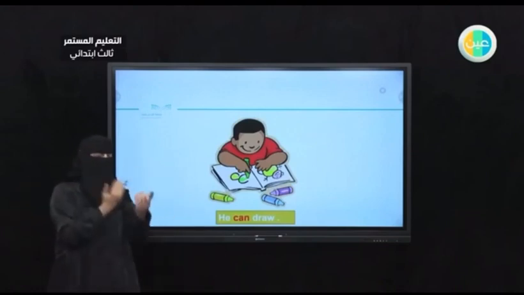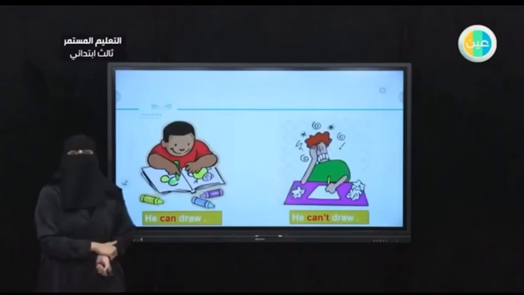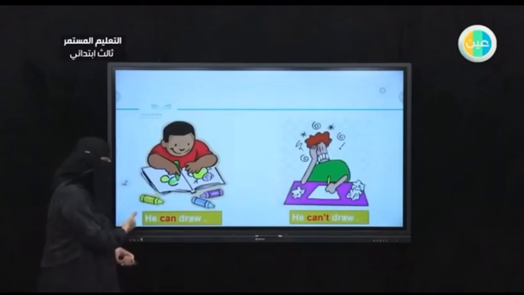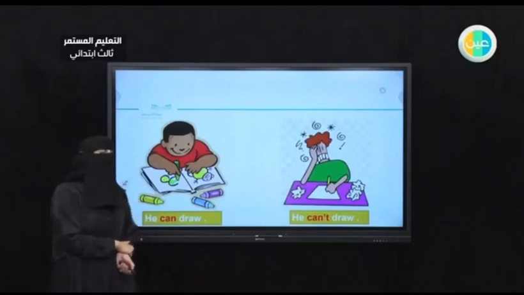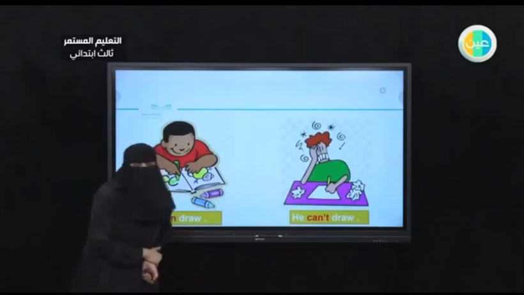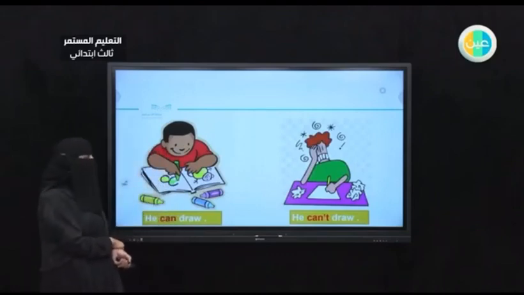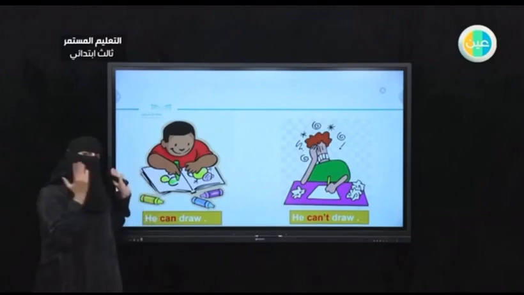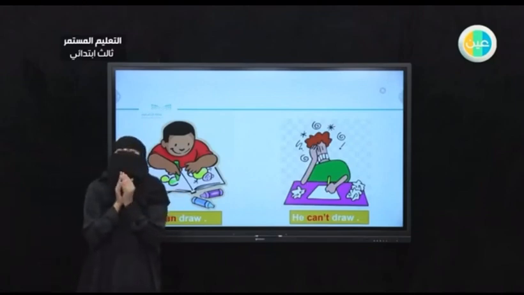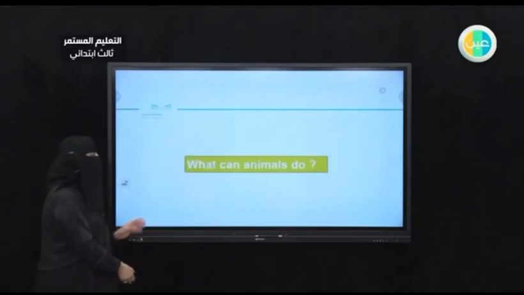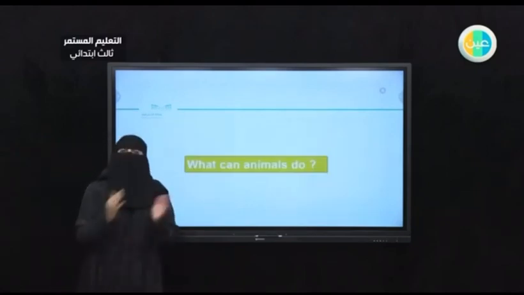Let's put the two pictures together. To your left, he can draw. He can draw. To your right, he can't draw. He can't draw, right? So, to your left, he can draw. To your right, he can't draw.